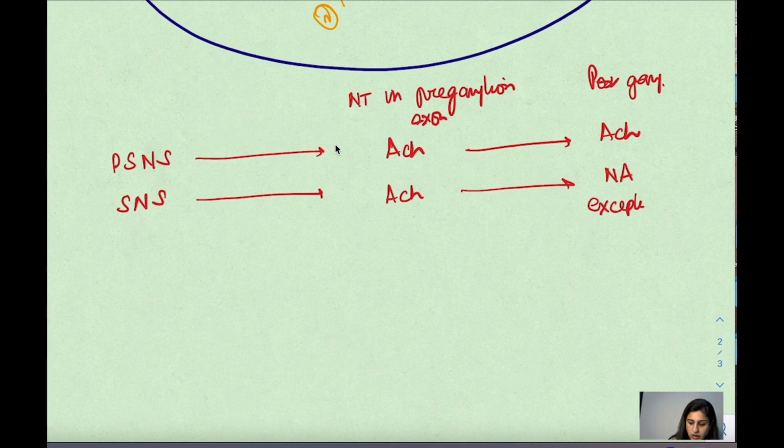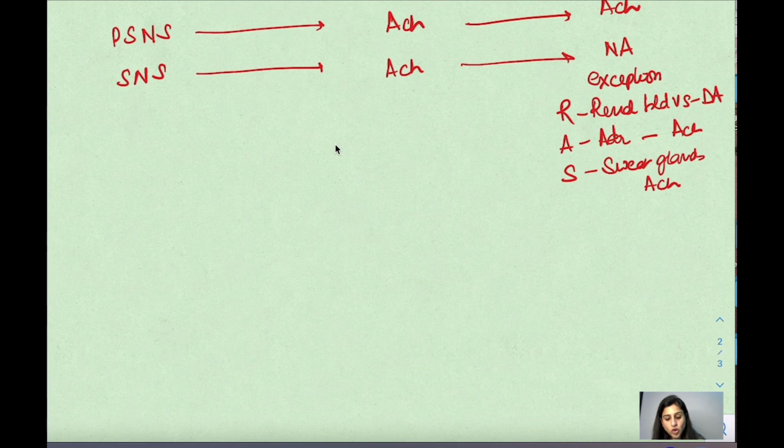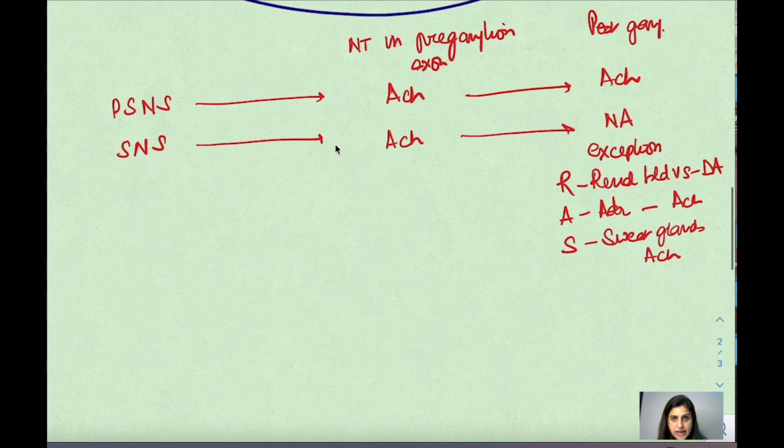Exception to the rule is RAS. Very important to remember: the renal blood vessels, where it is dopamine, adrenal glands, where it is acetylcholine, and sweat glands, where again it is acetylcholine. So this is the major difference, and this is very, very important to remember.